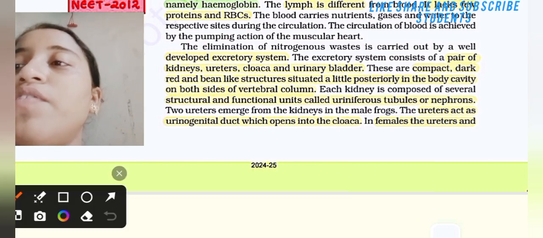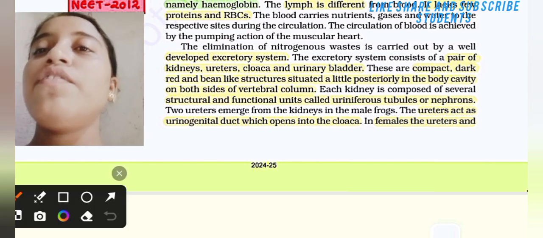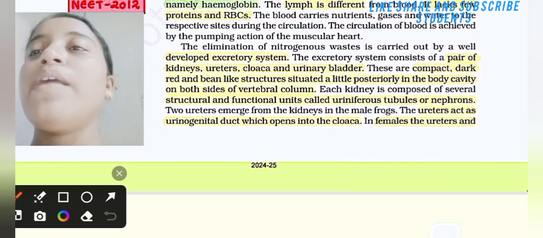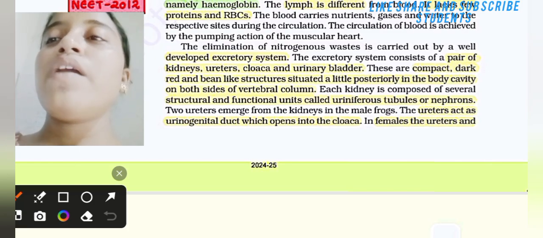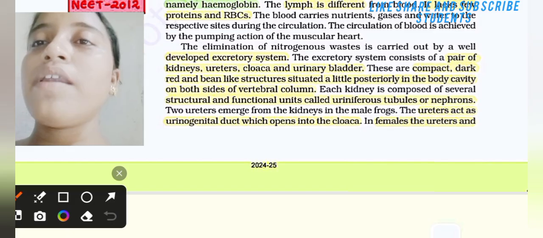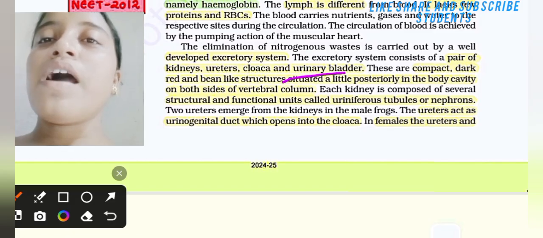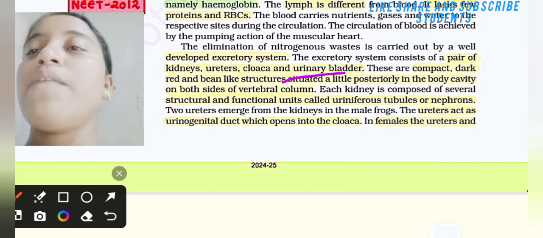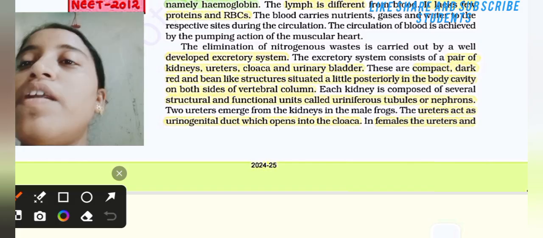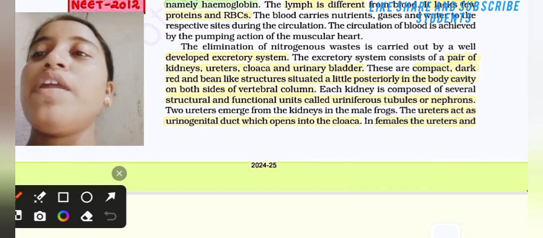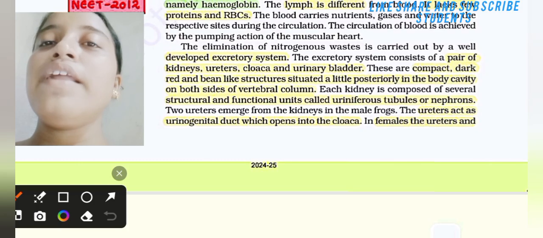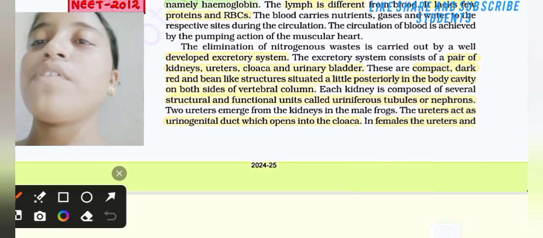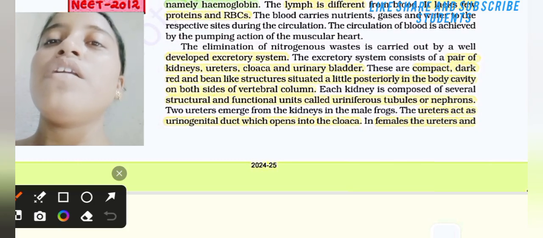The elimination of nitrogen waste is carried out by a well-developed excretory system. The excretory system consists of a pair of kidneys, ureters, cloaca and urinary bladder. The kidneys are compact, dark red, bean-like structures situated a little posterior in the body cavity on both sides of the vertebral column. Each kidney is composed of several structural and functional units called uriniferous tubules or nephrons.